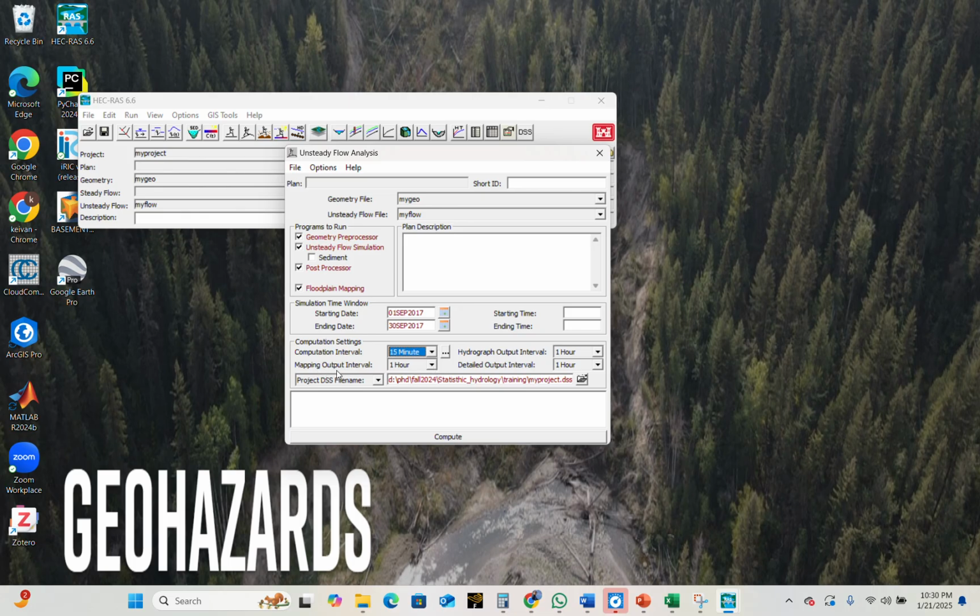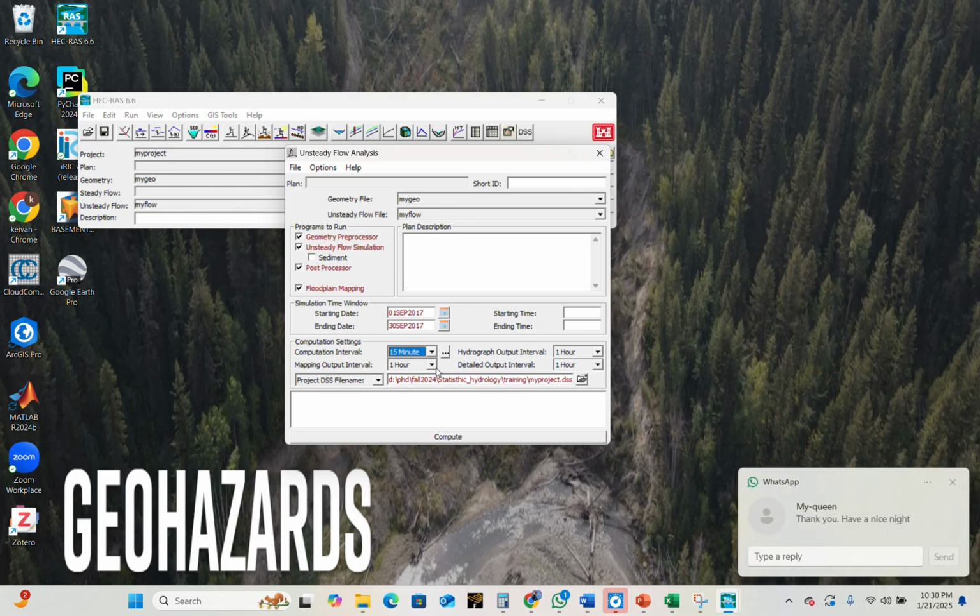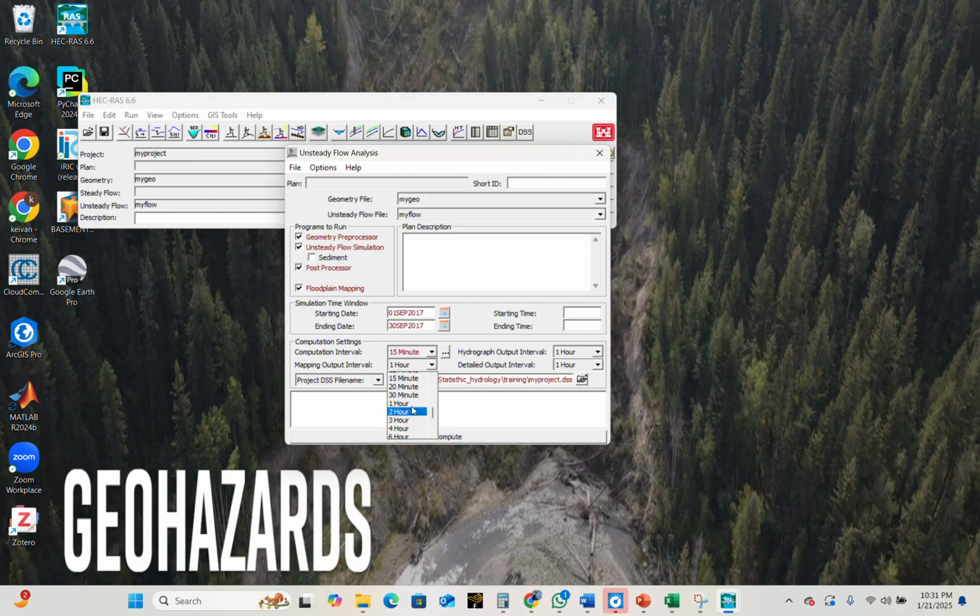And the mapping output, I try to choose 30 minutes, and then 15 minutes, and here 30 minutes.